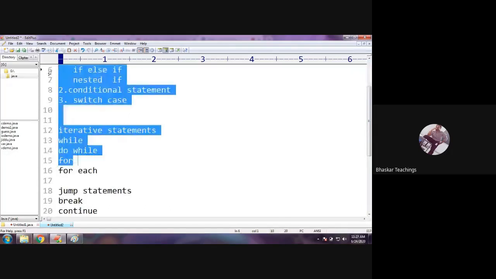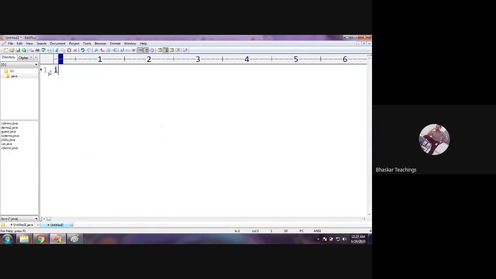I need not take much time here because you all know the syntax of simple if, because we all have some idea of C language. The syntax is: if is a keyword followed by a condition in parentheses. And it has a body, it's a block, right? So this is the syntax for the if statement.